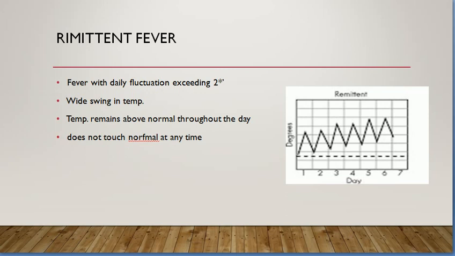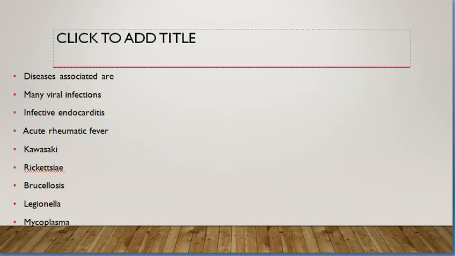In intermittent fever the temperature comes back to normal, but in remittent fever it does not touch the normal baseline at any time. The associated diseases are many viral infections, infective endocarditis, acute rheumatic fever, Kawasaki, rickettsia, brucellosis, Legionella and mycoplasma.